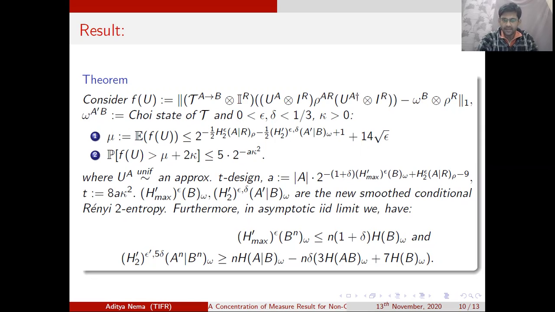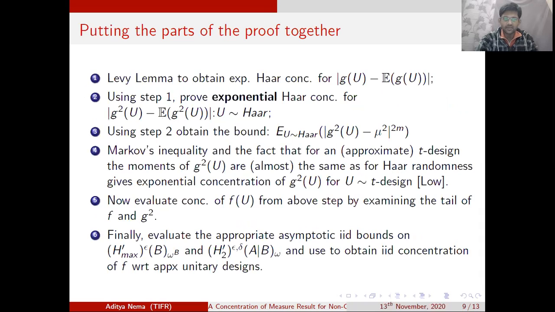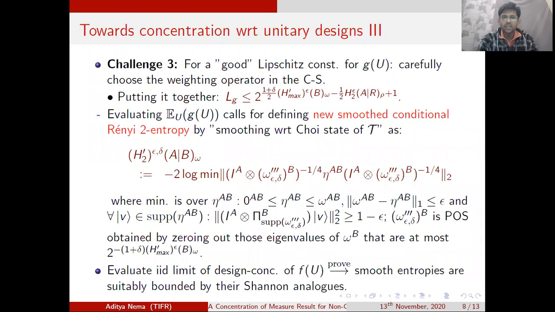Okay, and at this point, or it would have been better if I had mentioned this point earlier, by all these considerations, the weighting matrix that we get is indeed equal to this new smoothed version of omega epsilon delta triple prime B. So this is the weighting matrix that will show up in the analysis, or this is the weighting matrix that will give us the particular expectation value and the concentration that we have.